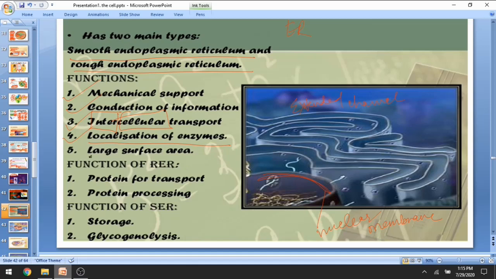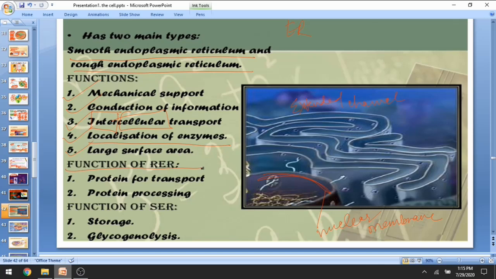Hence the endoplasmic reticulum helps to localize enzymes. Their other function is providing a large surface area, so that a large number of proteins can reside over it after formation. It provides extensive space over which protein can be formed.